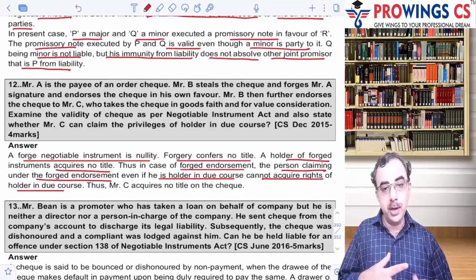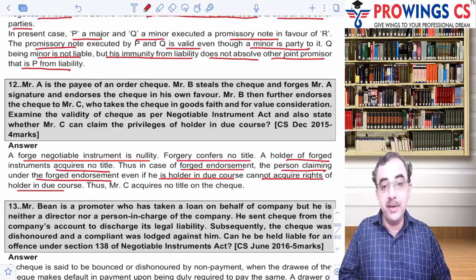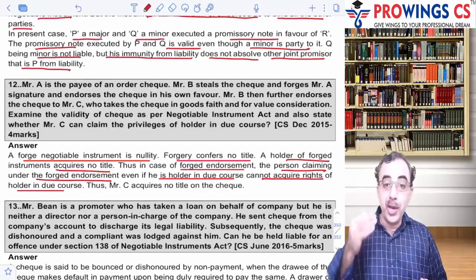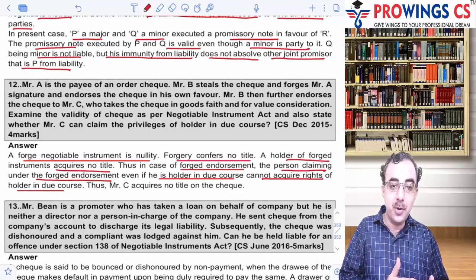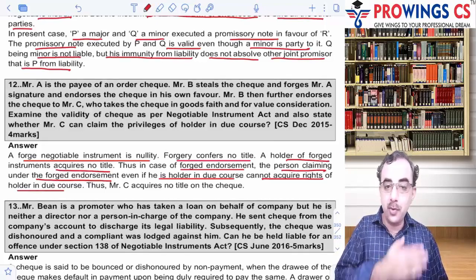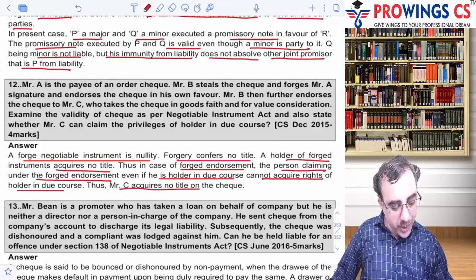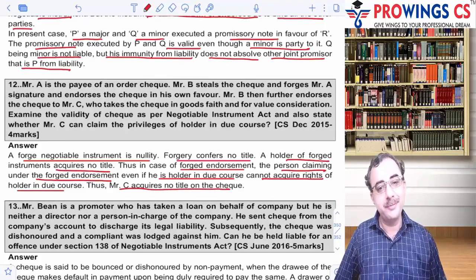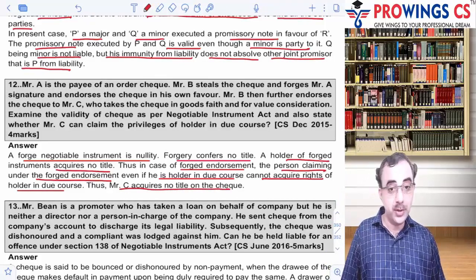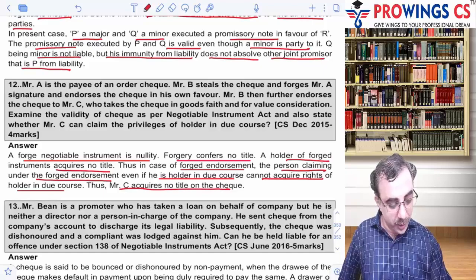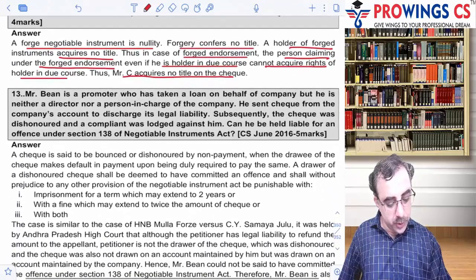You cannot make a forged instrument legal just by giving it to the holder in due course. जो illegality से start हुआ है, वो legality पे कैसे खत्म होगा? क्योंकि वो starting से illegal है. Thus, C acquires no title on the check. Okay, so forgery gives no title. इस चीज का ध्यान रखना. Okay, this same June 16 का था.